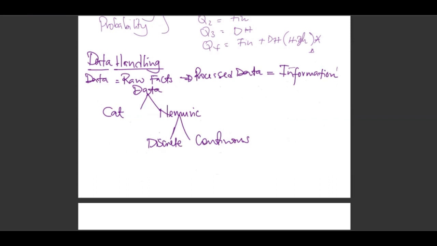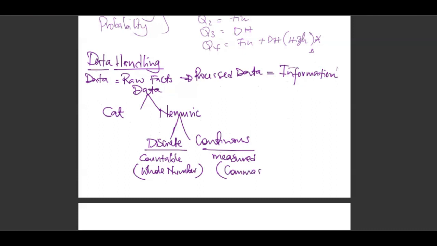All right. What's the difference? Discrete is countable, whereas continuous is measured. That's what I want you to know. The easiest way to say discrete, these are whole numbers. We have whole numbers, whole values. Whereas continuous, these are numbers with commas, meaning decimals.